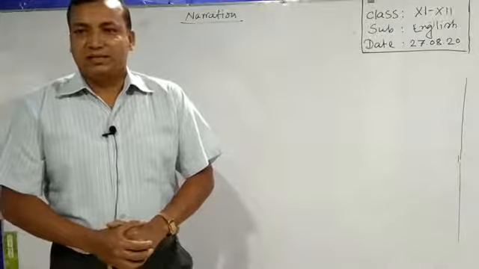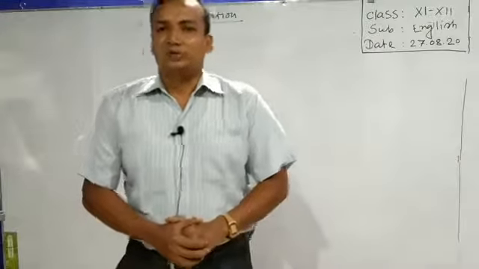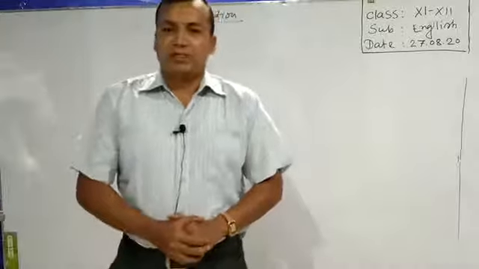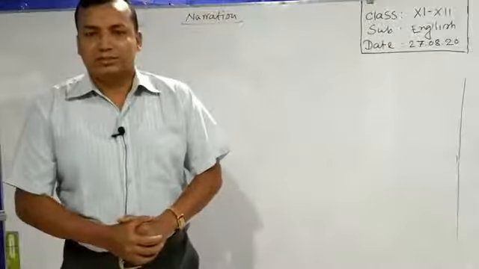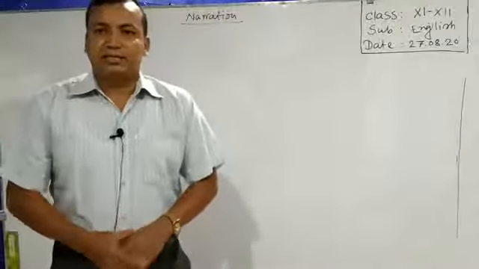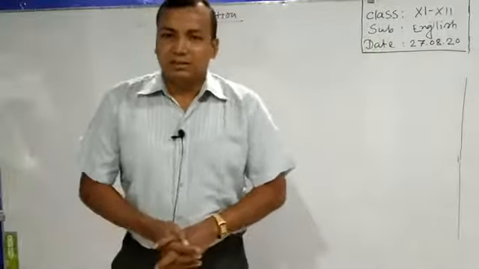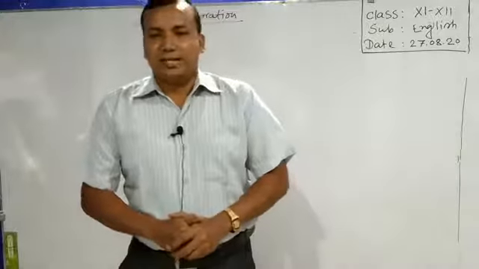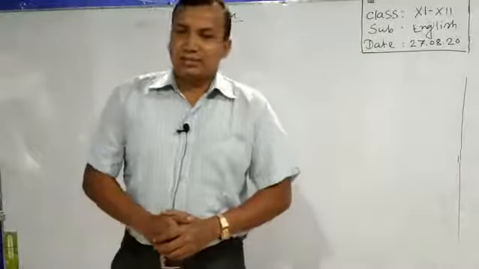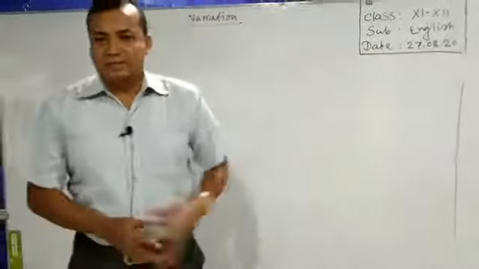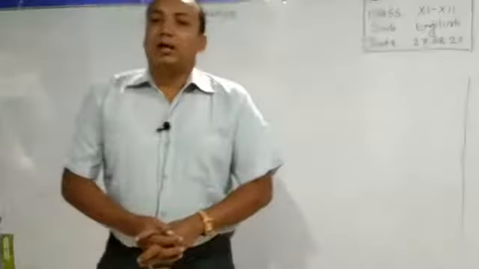What is the second one? Can you remember? Okay, I am telling. The second one is to use a connector. It may be a conjunction or preposition too, to join the two parts, two clauses, to turn any direct speech into indirect one. What is the third one? The third one is the changing of first person in the speech and the second person. Can you remember what I said in the last class? First person indicates the first man, I mean the speaker, and the second person indicates the listener.